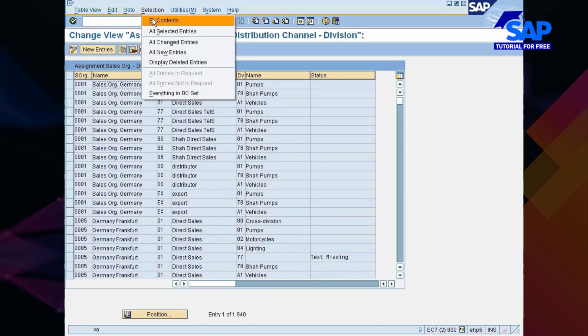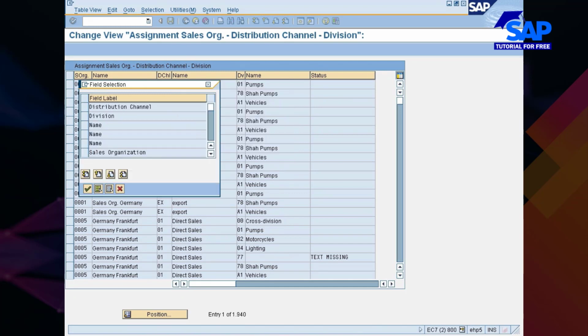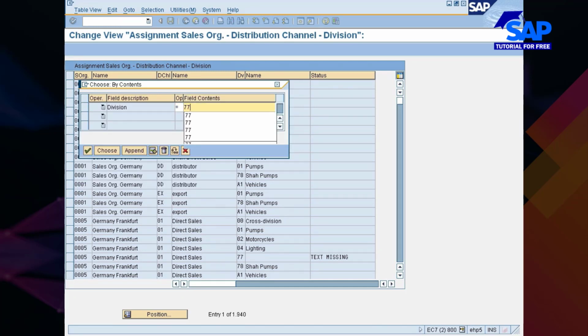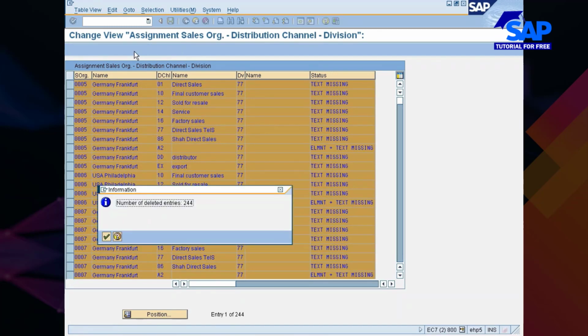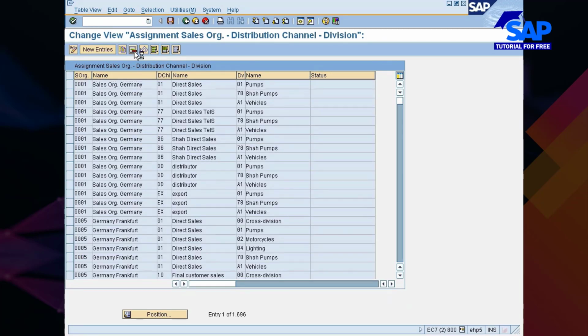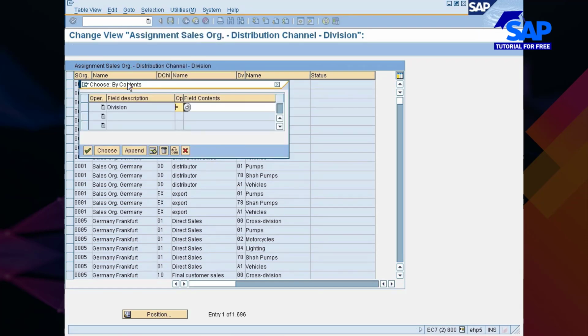Once again, go to selection by content. Distribution channel is done. Next, division. Your division is 77. See for inconsistent entries with reference to division. 244 entries. Select them all. Delete them. Save it.